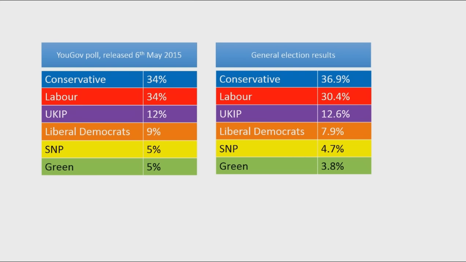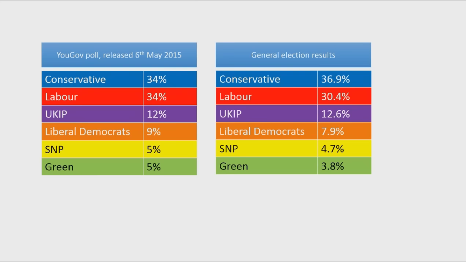Is it a surprise that every so often we get polls which have a result which is a long way away from the true general election result? Let's try and examine why this sort of difference might occur. One reason that this may occur is something called sampling variation. So let's have a look at what sampling variation means.